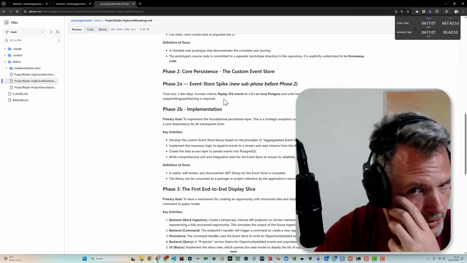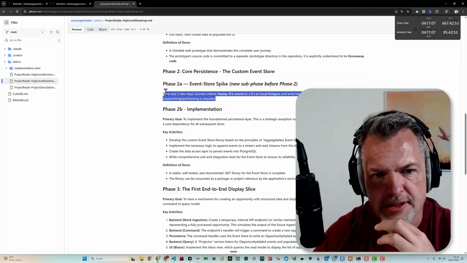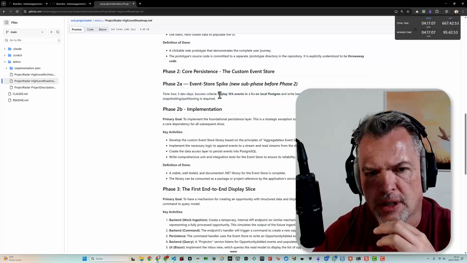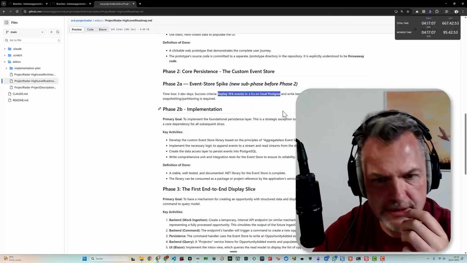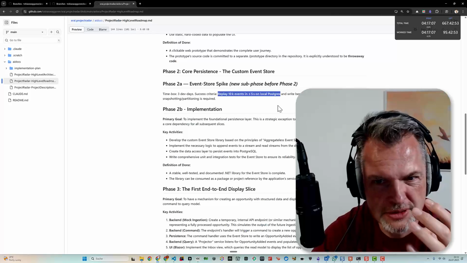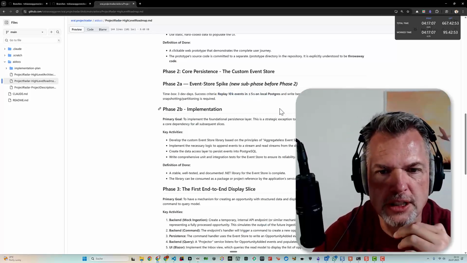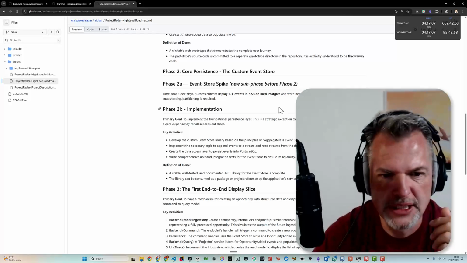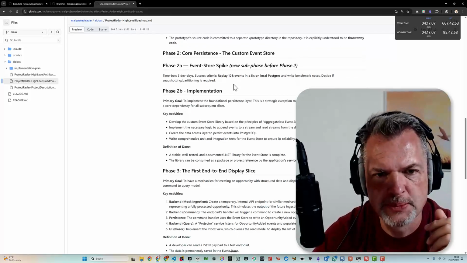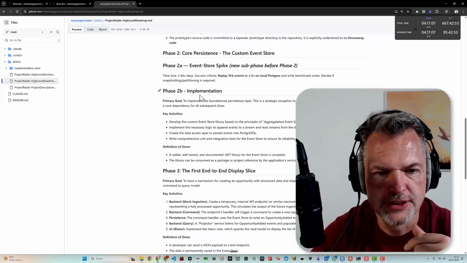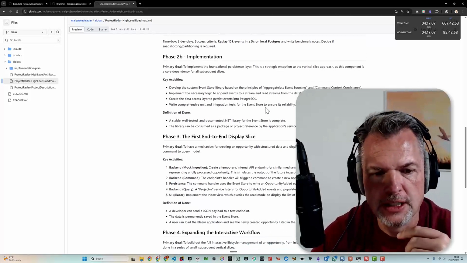So I'm doing kind of a spike-like thing, time-boxed for 3 dev days, and I have some criteria defined. So I want to do some kind of benchmarking that this will actually be able to handle this workload I have in mind. And if the spike is running, then we will iterate on this and create the implementation.